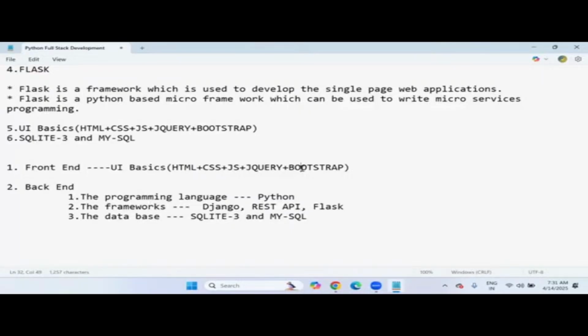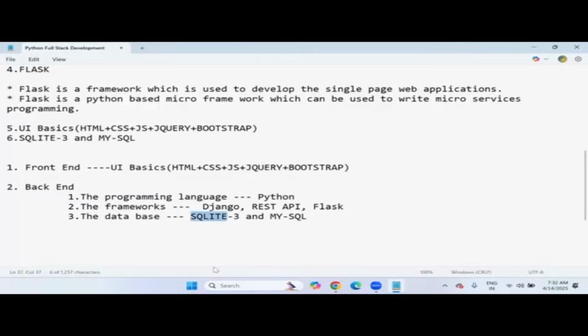So maximum operations with the database we can do with SQLite 3, and we are also going to cover MySQL, because in most real-time Python or Django applications, MySQL is the preferred database. Doesn't it make sense to use Python with other databases? Can't we communicate with other databases like MongoDB, MS SQL, Oracle? Yes, it's possible. But in the majority of cases in Python development as well as Django web development, MySQL is the preferred database, or else SQLite 3.